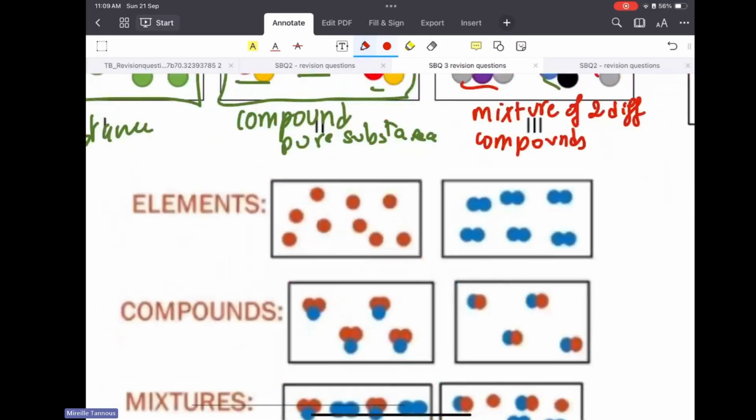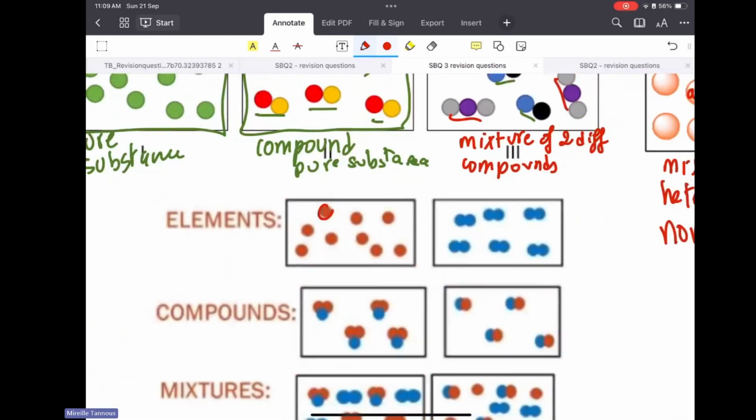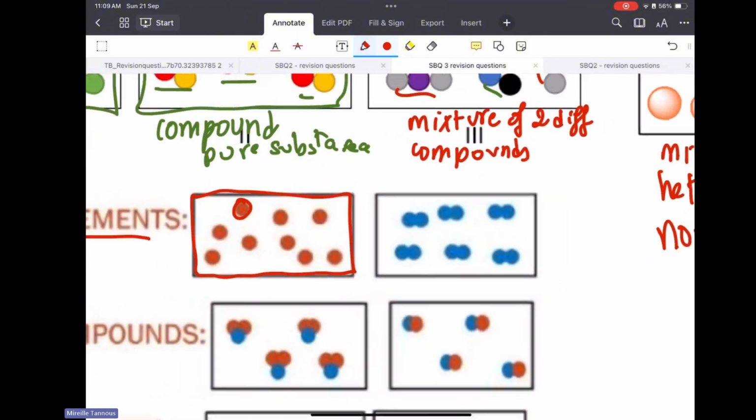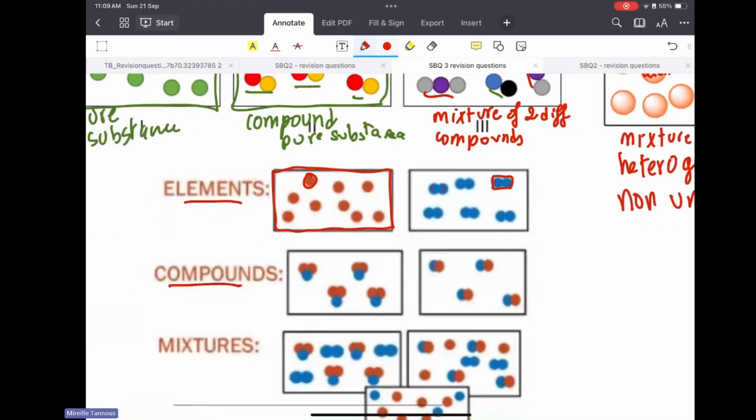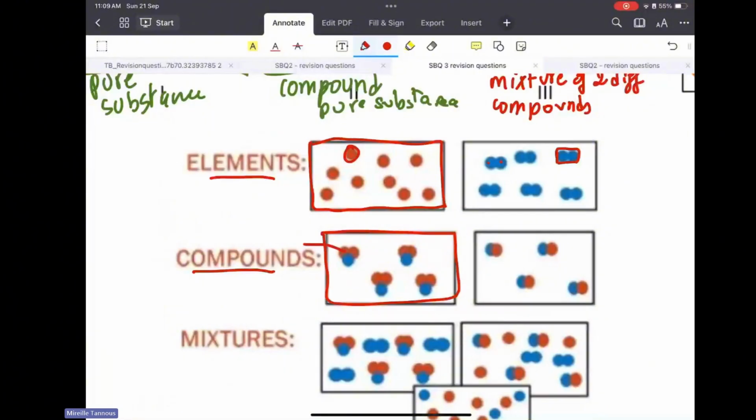Again, here's an element. This is an atom. Together makes it an element. Also, an element could be a combination of two atoms of the same type. So again, this is another type of element made up of a molecule of two same atoms. Compound. The whole thing is a compound, but the smallest unit of a compound is a molecule.